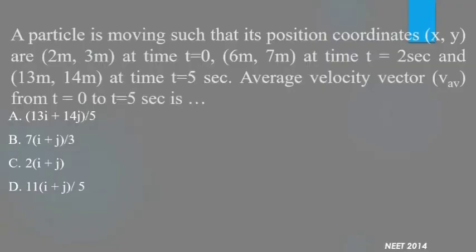In this next problem, it is given that a particle is moving such that its position coordinates x and y are 2 meter, 3 meter at time t equal to 0. Let us see the graph for this.